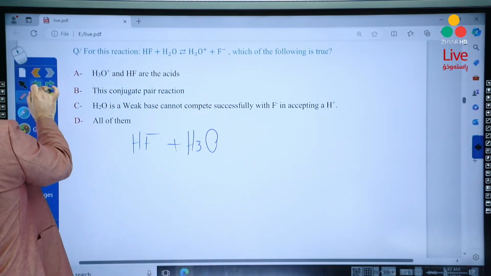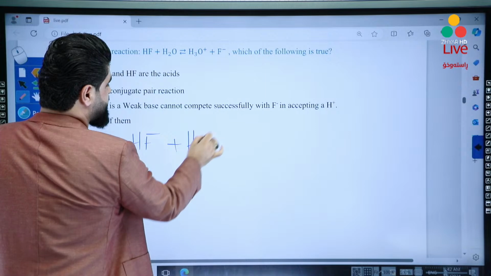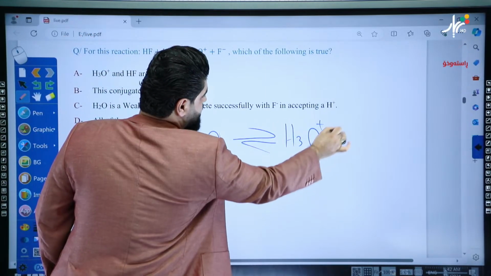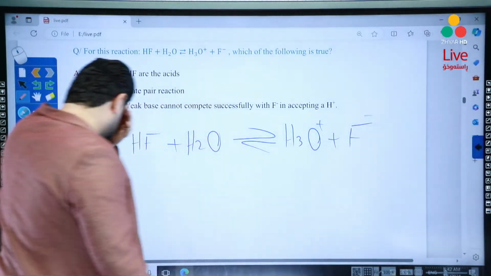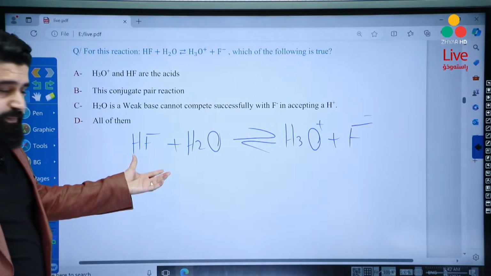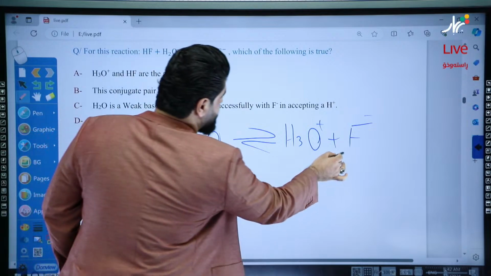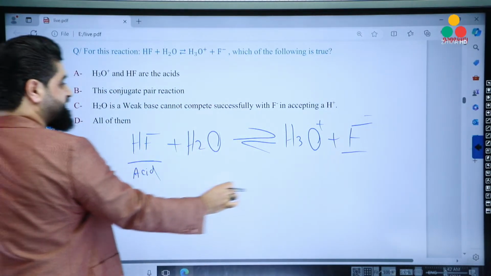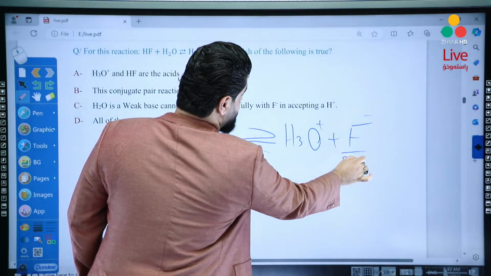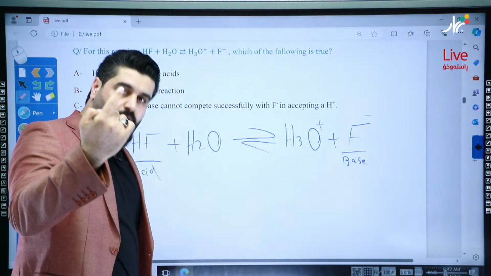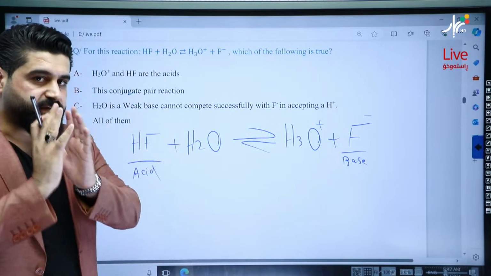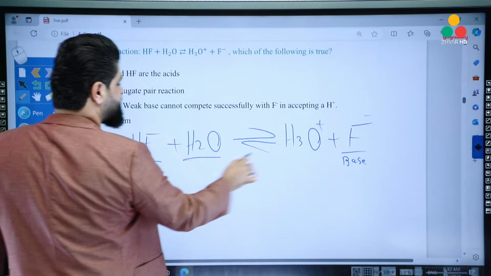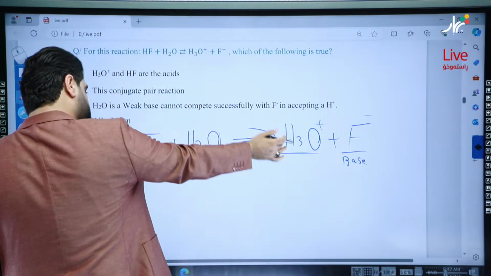First, identify the pairs. The first pair is HF and F. It's acid, it's base. The one that has one proton more than the other will be the acid, and the one with fewer protons will be the base. Yalla. H2O and H3O, which one has more protons? This one. So it's acid.